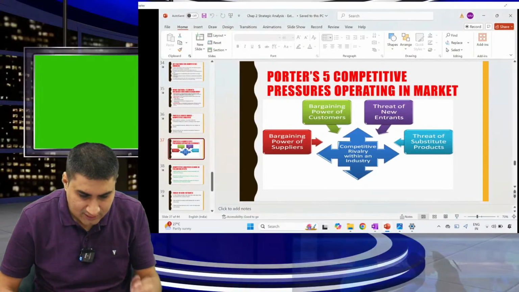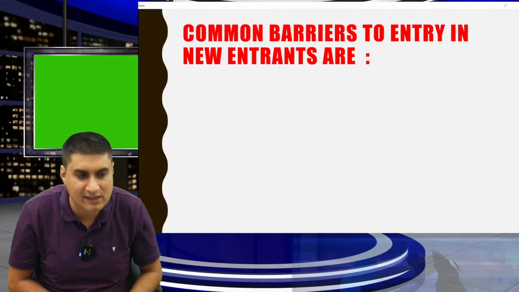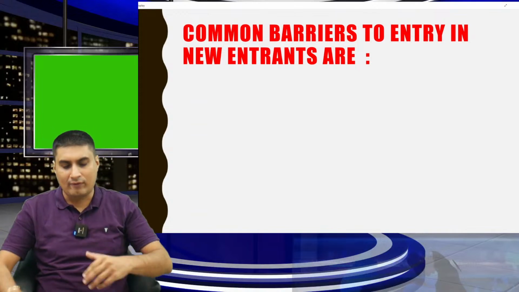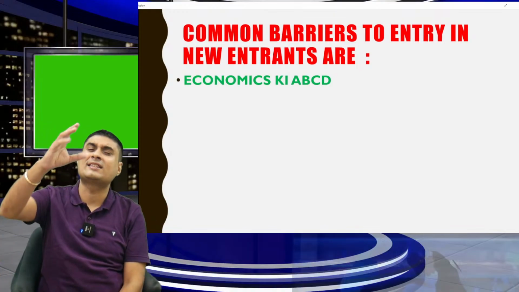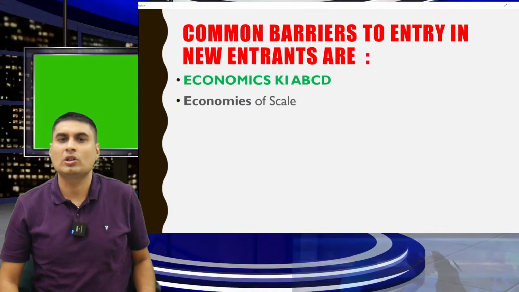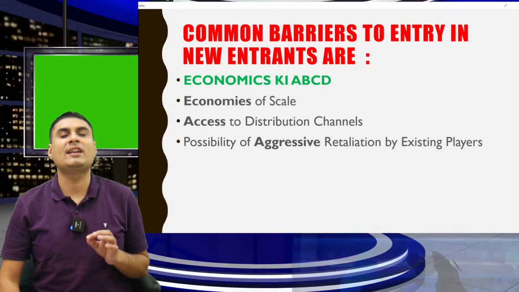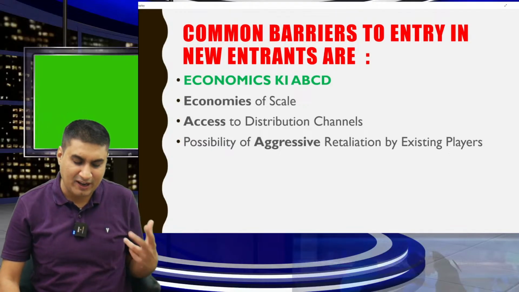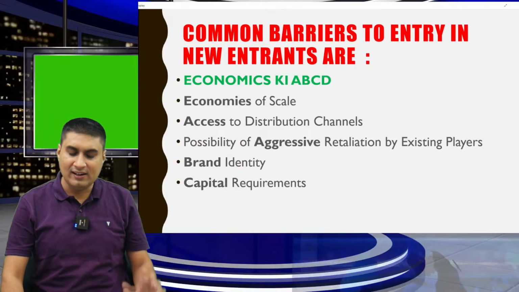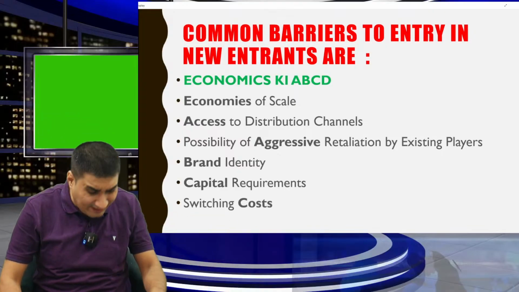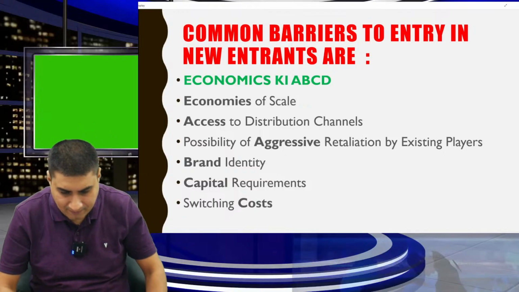Now tell me, what are the barriers to new entrants? We have to learn "Economics ki ABCD". Economies of scale. Double A: access to distribution channel. One more A: possibility of aggressive retaliation, that's pressure by existing firms. B: brand identity. C: capital requirement, switching cost. D: product differentiation. Over.